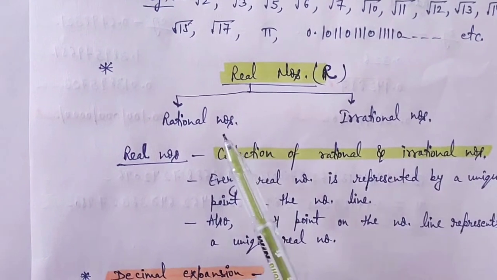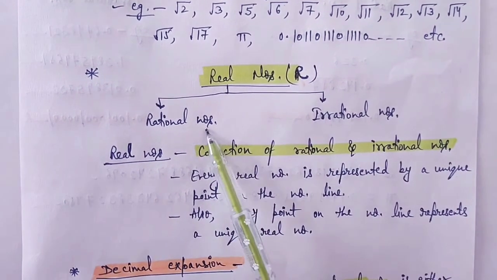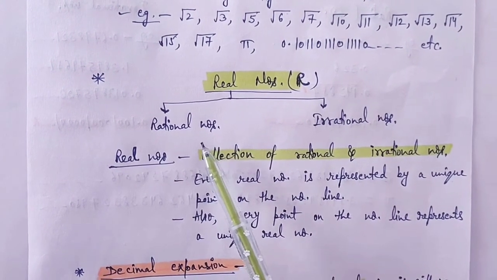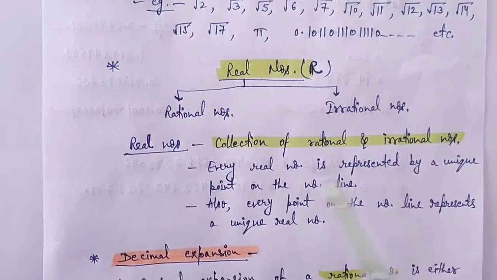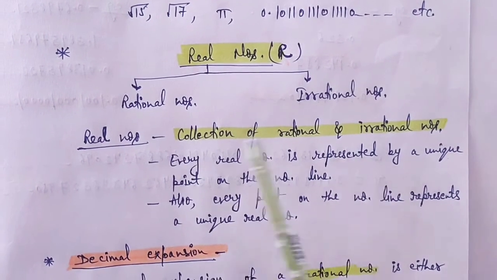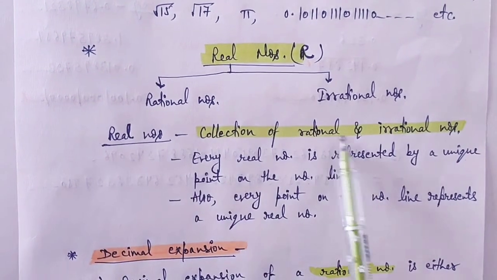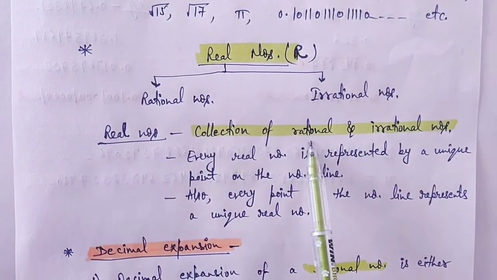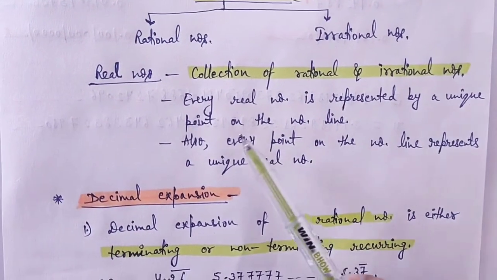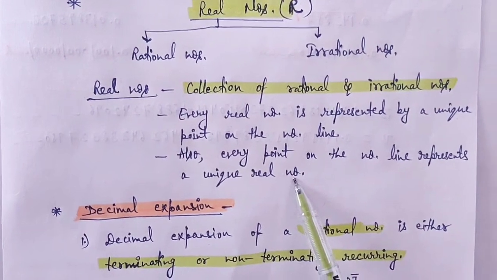What is a real number? A real number is a collection of rational and irrational numbers. We know that rational numbers include natural numbers, whole numbers and integers. So the collection of rational numbers plus irrational numbers is known as real numbers. On the number line, there are only rational and irrational numbers. Every real number is represented by a unique point on the number line. Also, every point on the number line represents a unique real number.